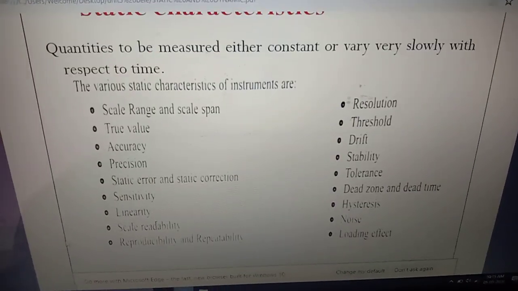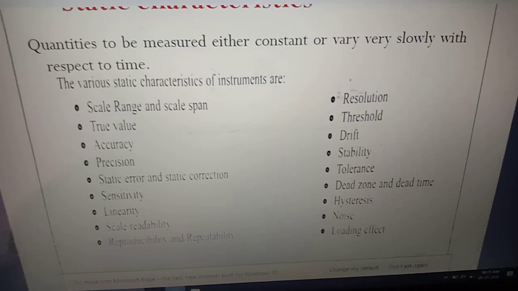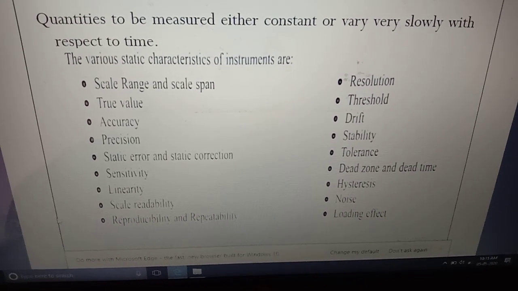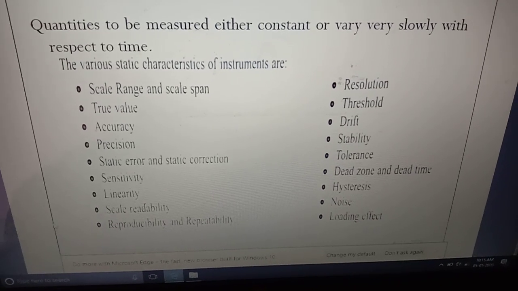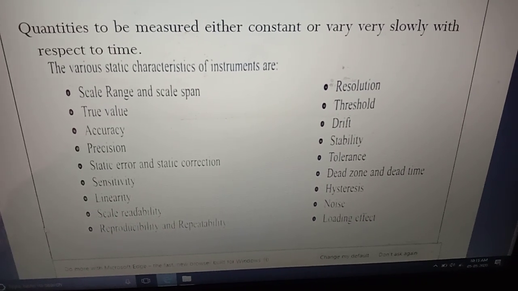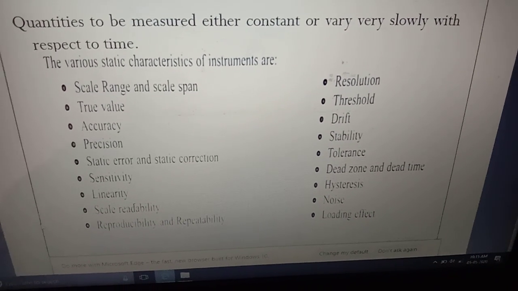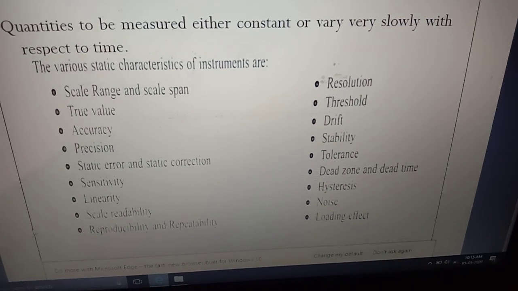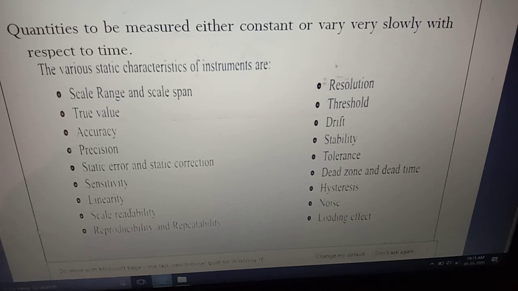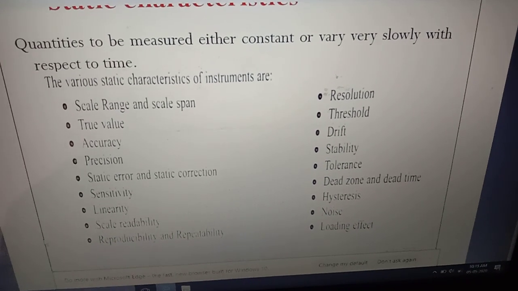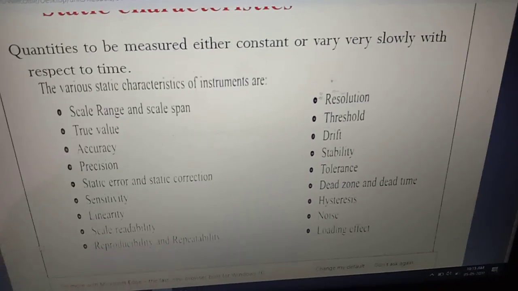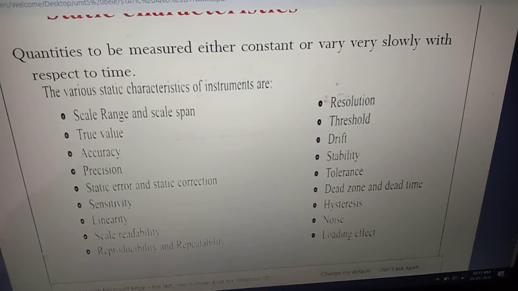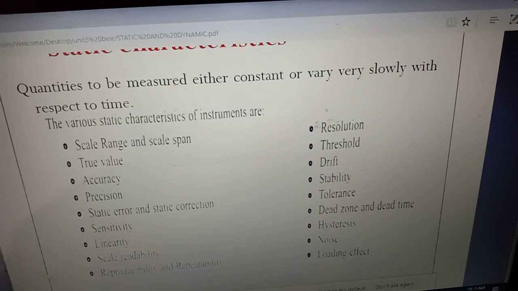So what are the static characteristics? They are scale range and scale span, true value, accuracy, precision, static error and static correction, sensitivity, linearity, scale readability, reproducibility and repeatability, resolution, threshold, drift, stability, tolerance, dead zone and dead time, hysteresis, noise and loading effect.